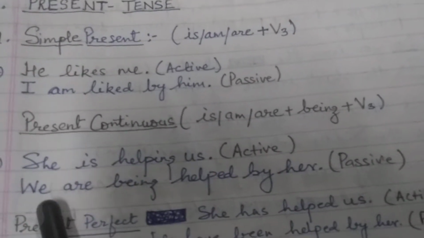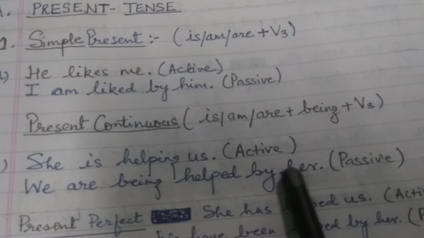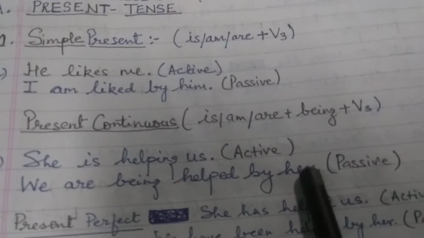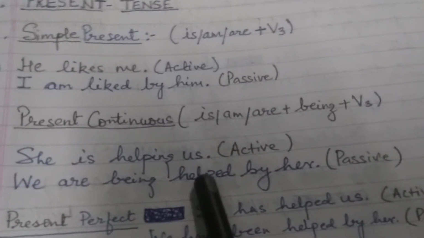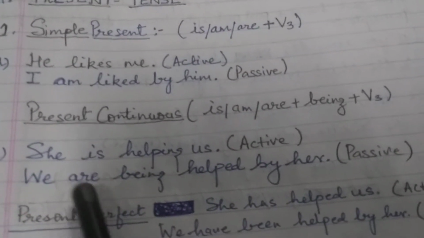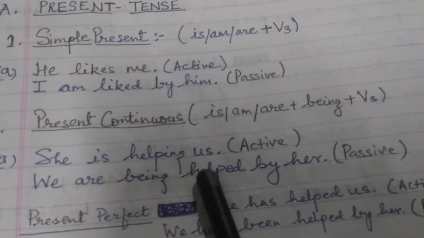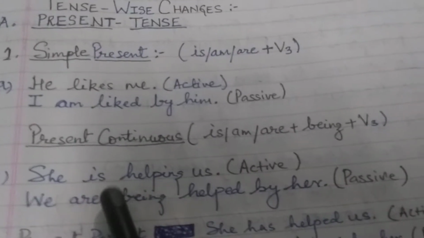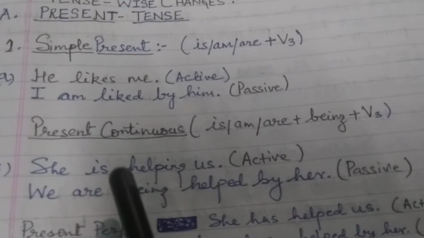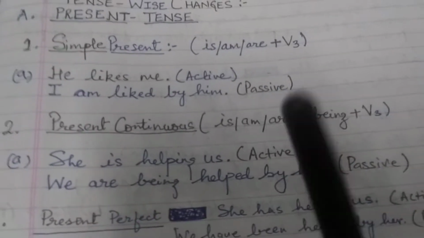So here in the conversion, you can see that we are using are plus being plus the third form of the verb. So this we will keep in our mind while changing a sentence in present continuous tense from active to passive.